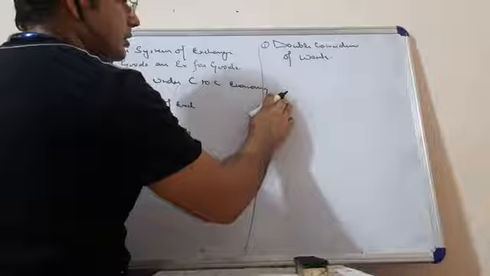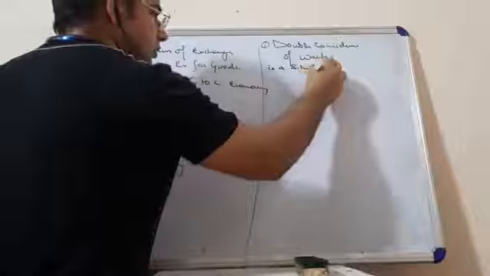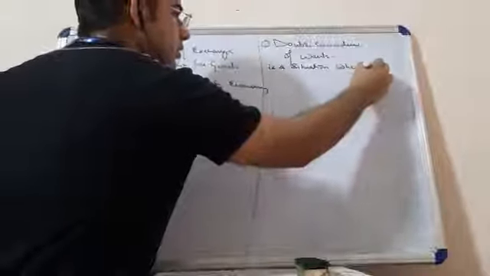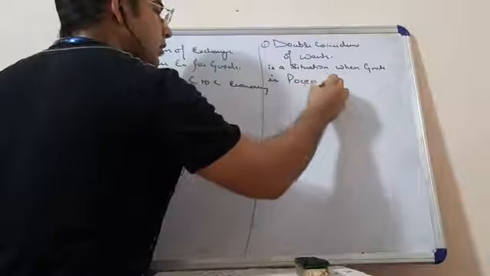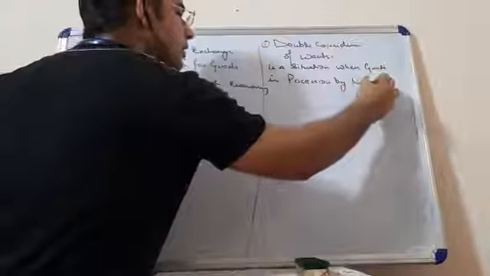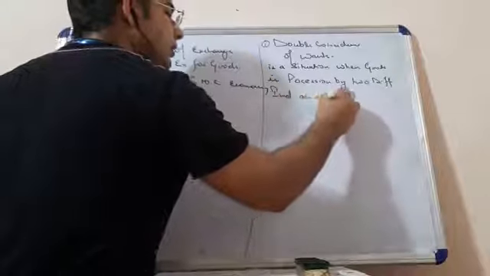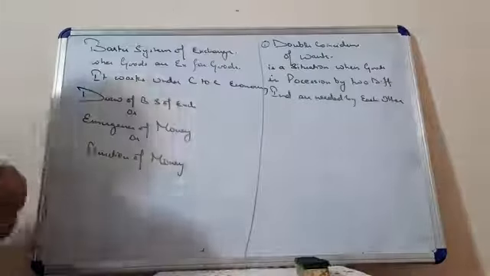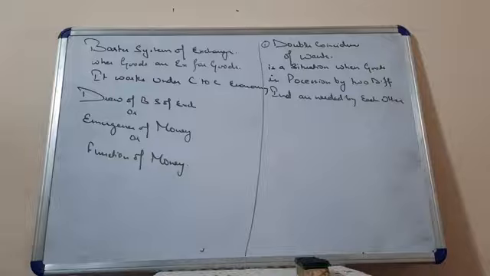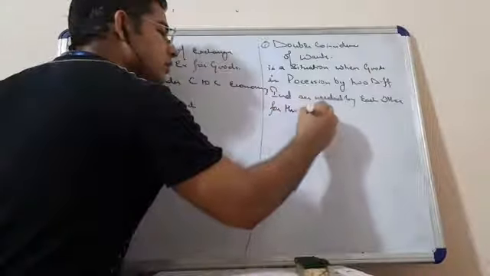We can say that double coincidence of wants is a situation when goods in possession by two different individuals are needed by each other for the satisfaction of wants.